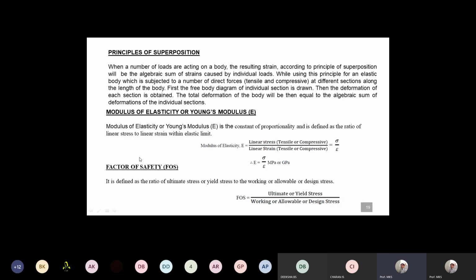And we have the next definition, factor of safety. So we need this factor of safety. If we consider any working component or any material that has been used in machine components, all the materials are designed by considering the factor of safety. So why do we consider the factor of safety? For example,